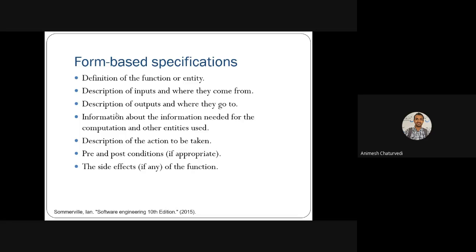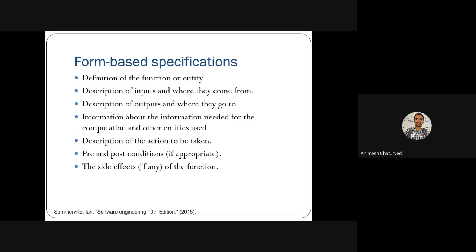In that, the information needed for the computation, the entities being used, you need to mention all these things. Then a description of the actions to be taken needs to be mentioned. Then pre and post conditions need to be mentioned properly.